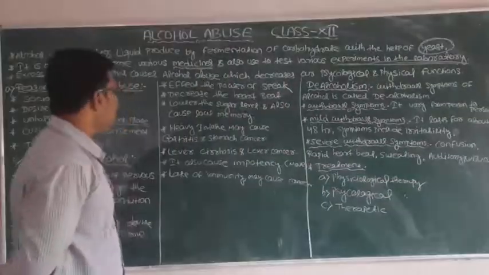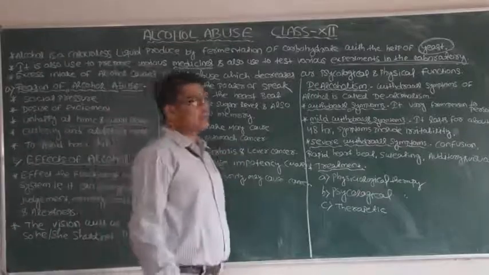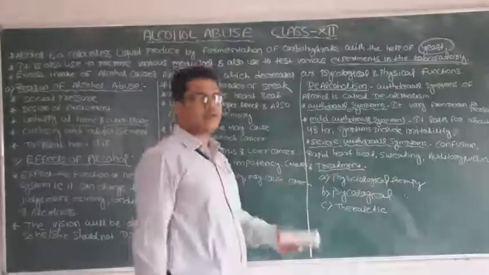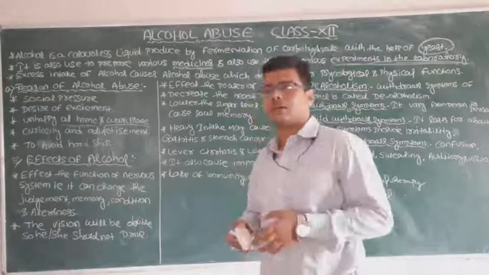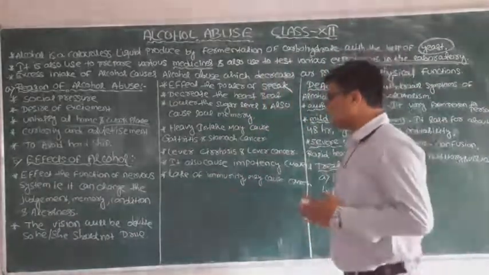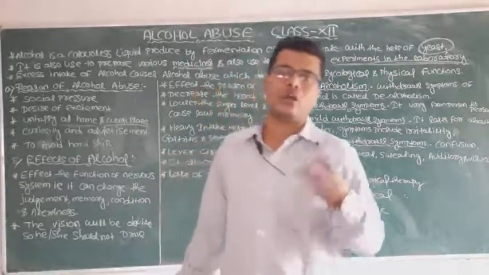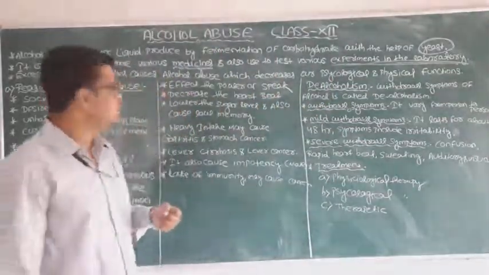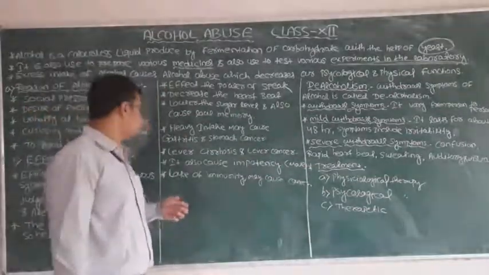Next, heavy intake may cause gastritis and stomach ulcer. When a person takes an excess or heavy amount of alcohol, it may lead to gastritis and stomach cancer. That means our GIT will be affected, or wounds will be produced in our GIT, the gastrointestinal tract, which may lead to gastritis or stomach cancer also.